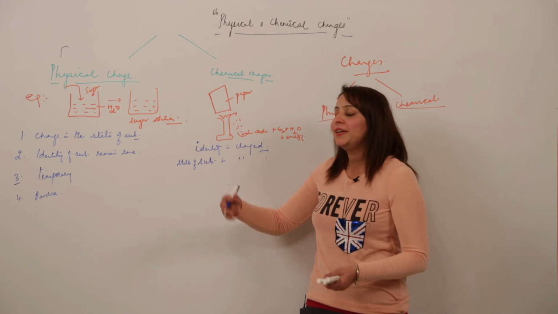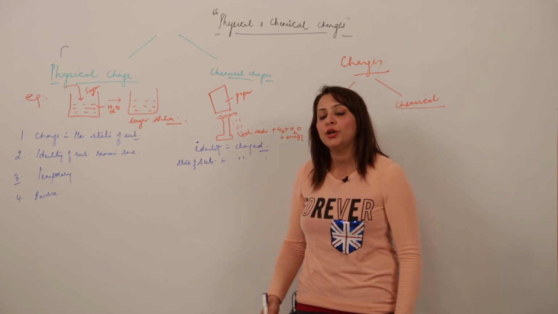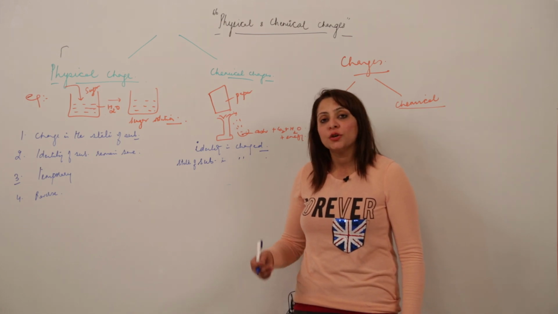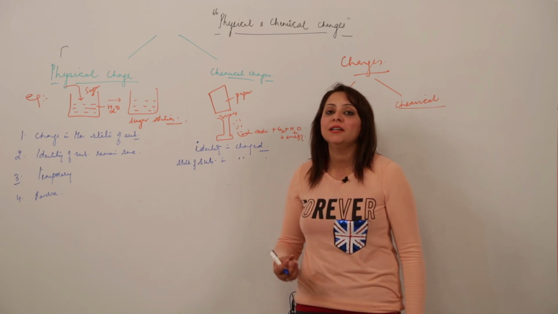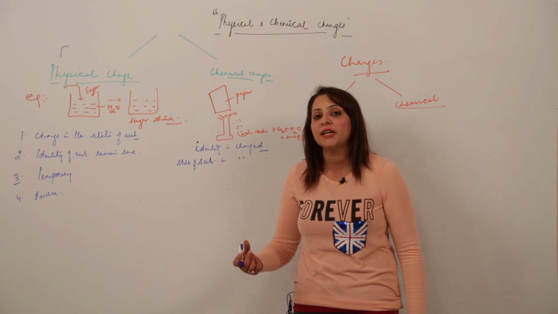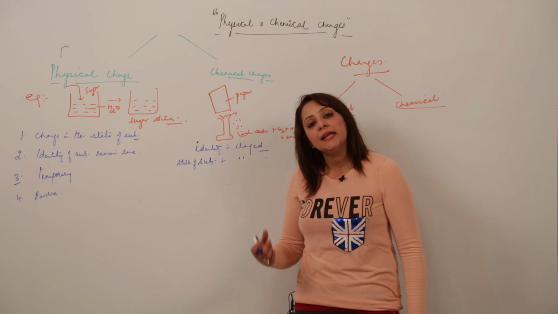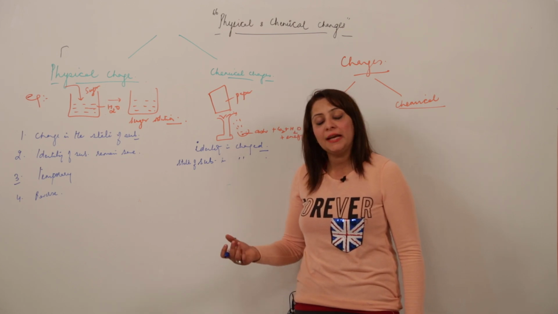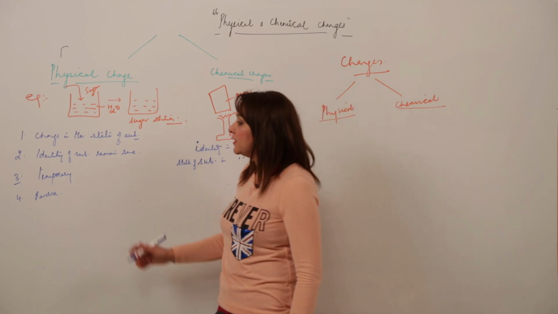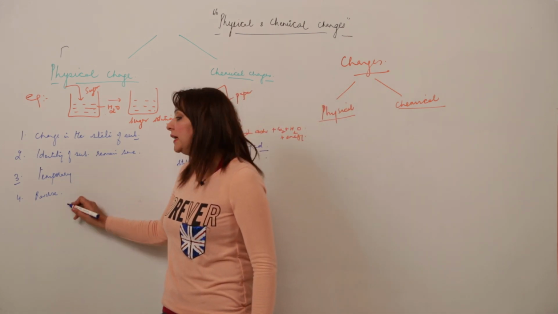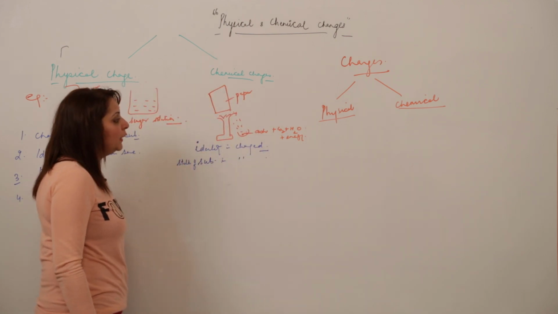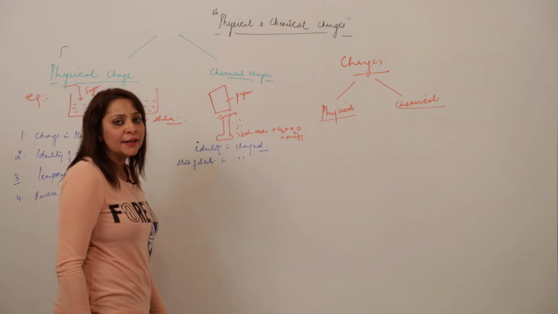Whether it is a sugar solution or a salt solution, what happens? Water has the property to evaporate. So the water will evaporate, leaving behind the crystals. If we take an example of salt solution, then also the water evaporates, leaving behind the salt. So that means this change is temporary. It can be easily reversed. But when I take an example of chemical change, can you get the paper out of ash?